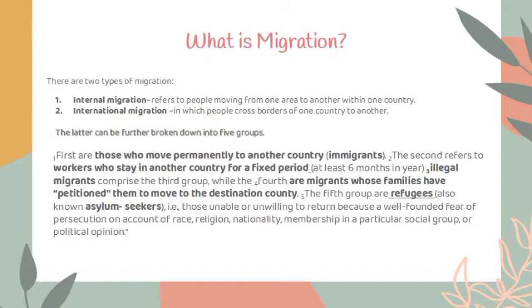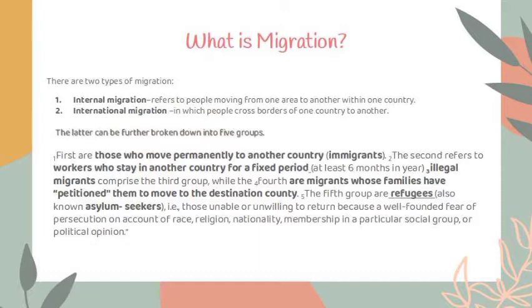There are five classifications, or five groups, of international migration. The first one is the immigrants. Immigrants are those who move permanently to another country. The second refers to the workers who stay in another country for a fixed period, and they live there at least 6 months in a year. The third one is the illegal migrants. Illegal migrants are those who move without legal permission.